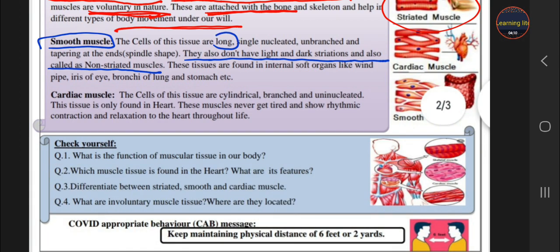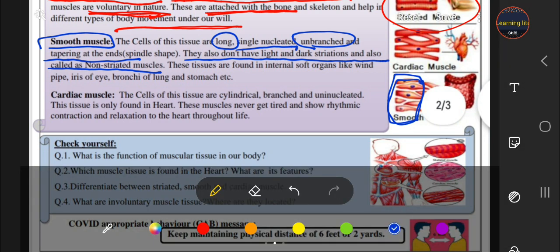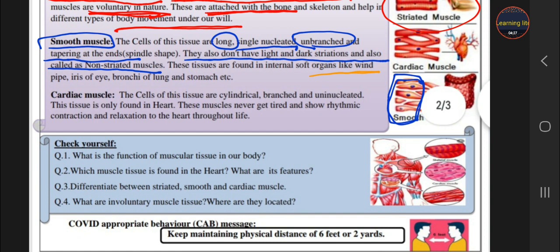Their structure is very long but single nucleated and unbranched. They have tapering at the ends, which means they are spindle shaped, students, not spherical, not cylindrical. They are found in internal organs like the windpipe, iris of the eye, bronchi of the lungs,